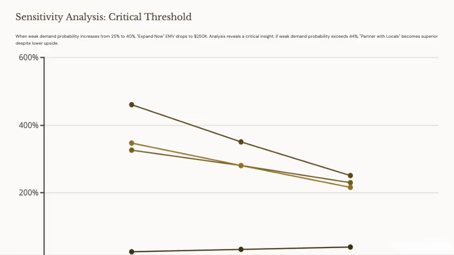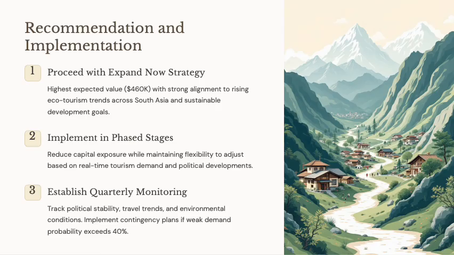And to test the stability of our decision, I performed a sensitivity analysis. If the probability of weak tourism increases from 25% to 40%, the EMV of expand now drops to $250,000. Even then, expansion remains the best choice, but if weak demand exceeds 44%, then the partner with the locals option becomes more favorable. This shows that the expansion plan is fairly robust but sensitive to major shifts in tourism demand.